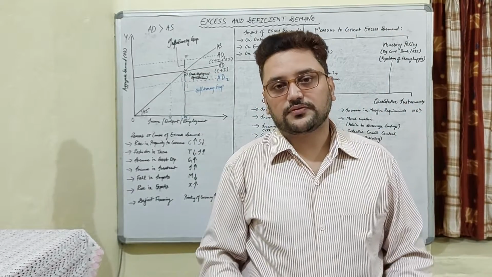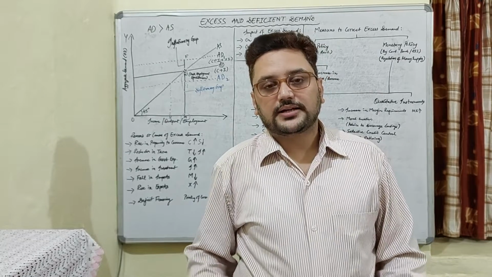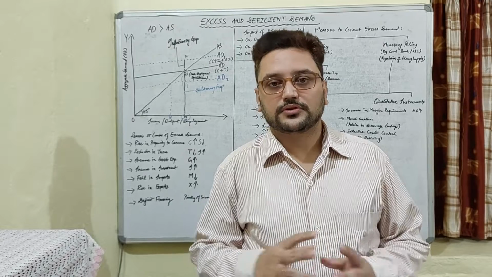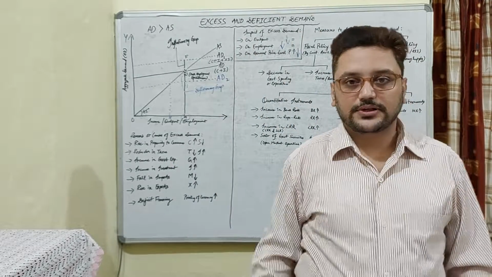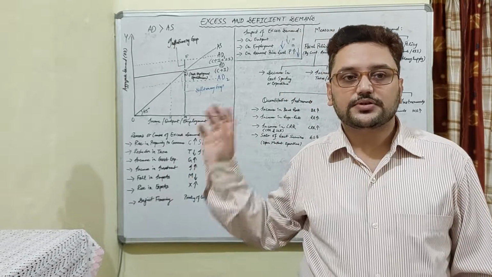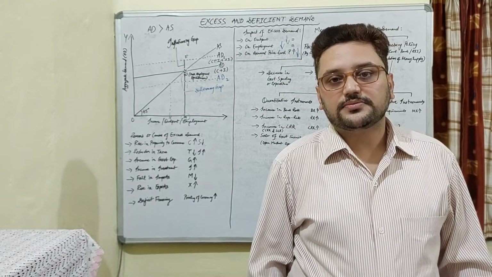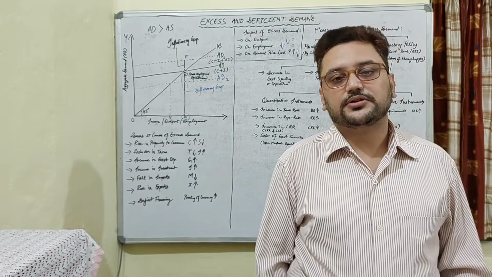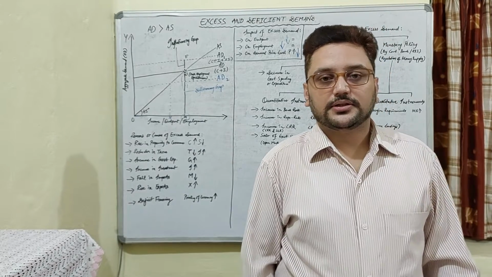So this was the full excess and deficit demand. Deficit demand was not discussed in as much detail as excess demand, but this covered the excess and deficit demand situations and the policies by the government, that is fiscal policy and monetary policy, to curb the situation of excess and deficit demand. Thank you so much.